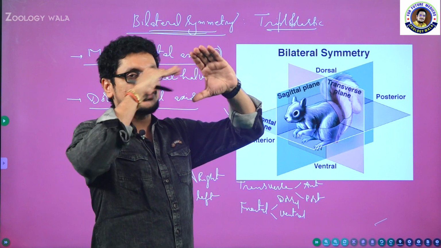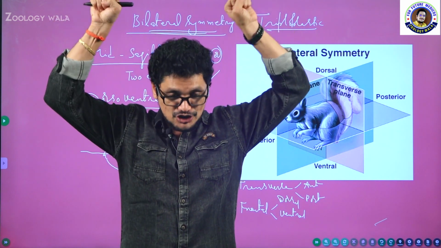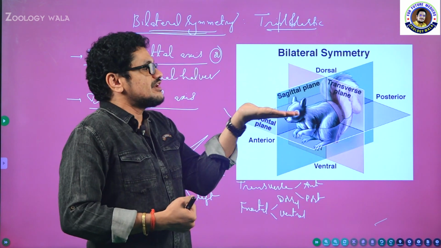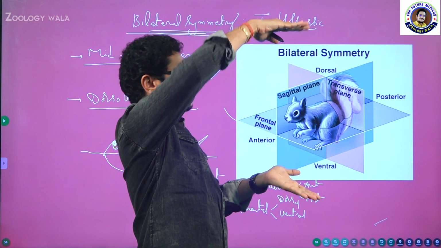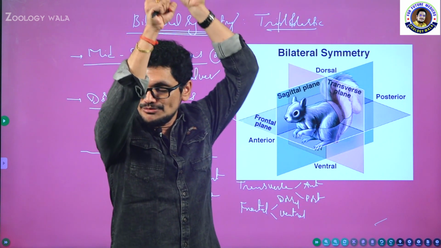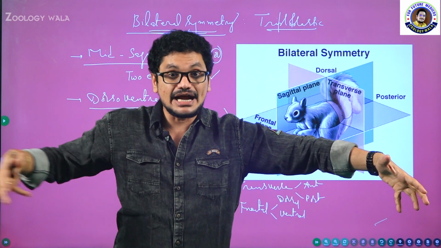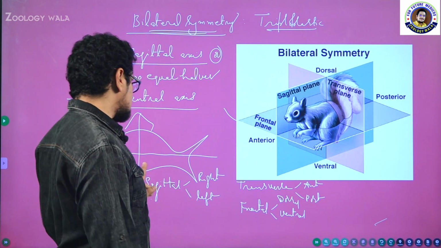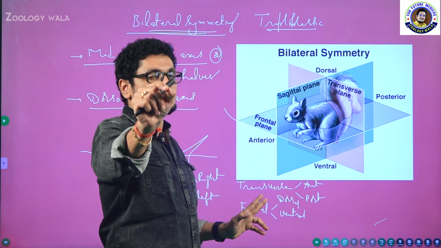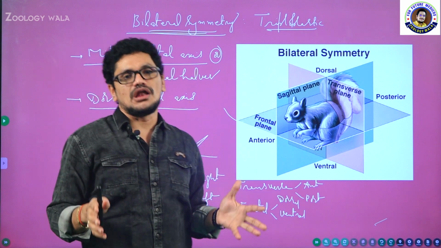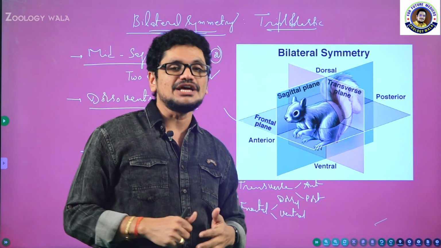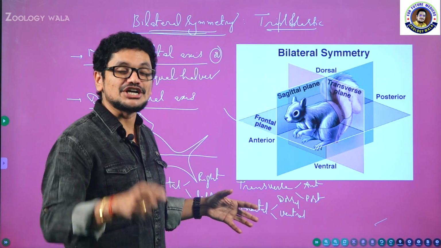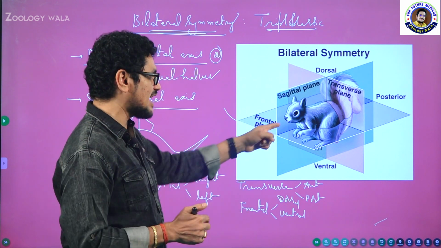If you cut the organism frontally, for example, take a sharp knife and cut the human being like this, this will become ventral and this will become dorsal. Even for the fish, like this, dorsal and ventral. And the last one, sagittal: cut the human being like this, you will get right and left parts. But as I said, compared with the remaining two axes, this is considered a bit better because almost all or most of the organs will be shared equally, except a few organs. Exceptions are universal, that is a different story. You have to remember one more thing: triploblastic animals are highly developed animals because of having cephalization.